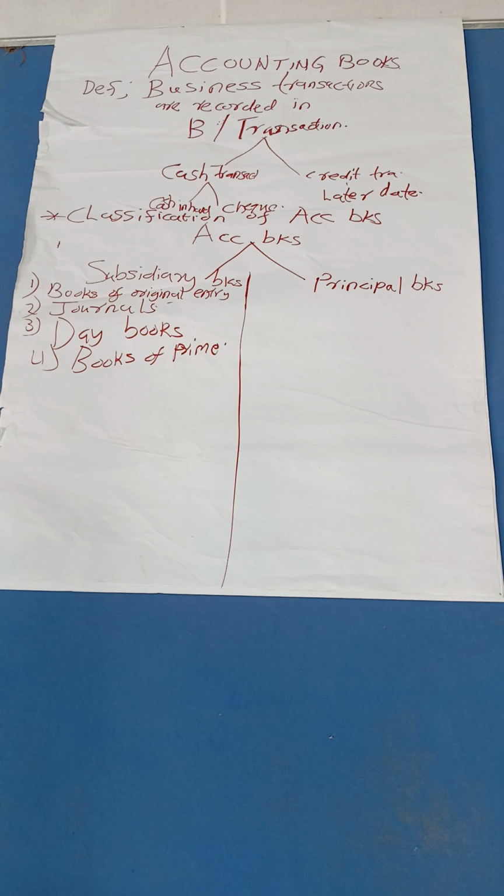And before we go to that, let us look at the difference. What is the difference between subsidiary books and principal books? You can say that subsidiary books are books in which transactions are first recorded before being transferred to principal books, whereby the principal books observe the double entry system.